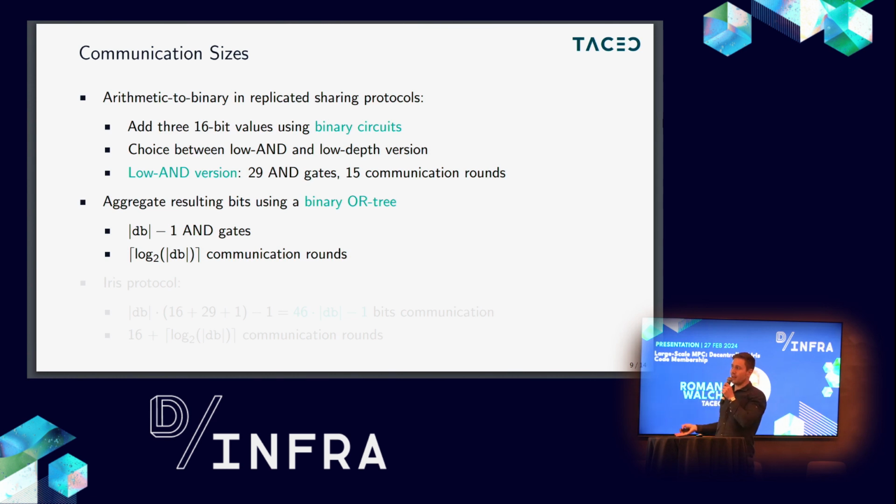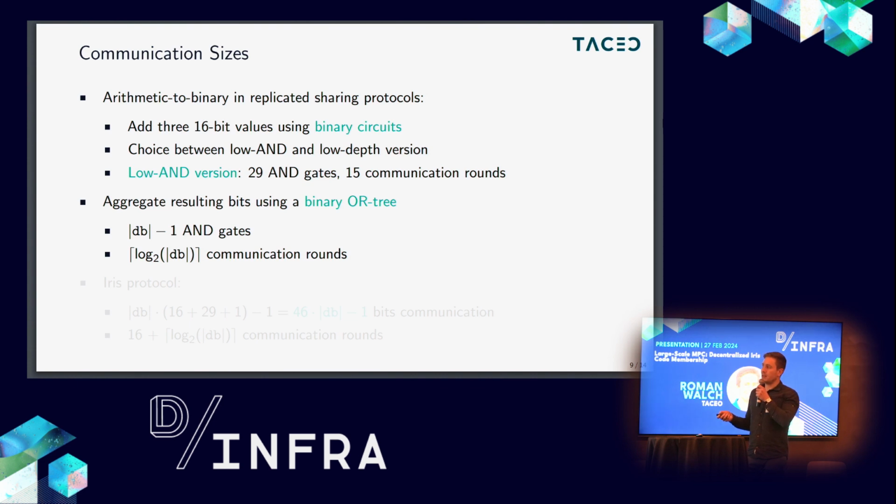Yeah. So since I said before, the main bottleneck in MPC protocols is usually the communication between the parties, now I want to talk concretely about how many bits we have to communicate. In these replicated sharing protocols, the arithmetic to binary conversion is usually done by evaluating binary addition circuits.